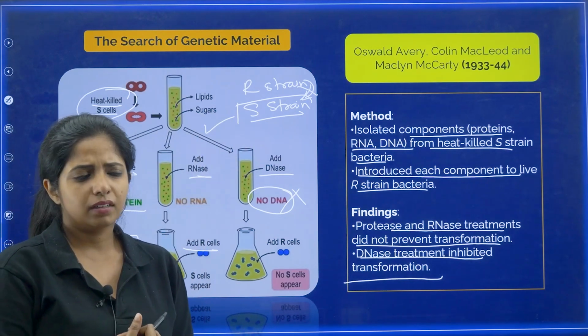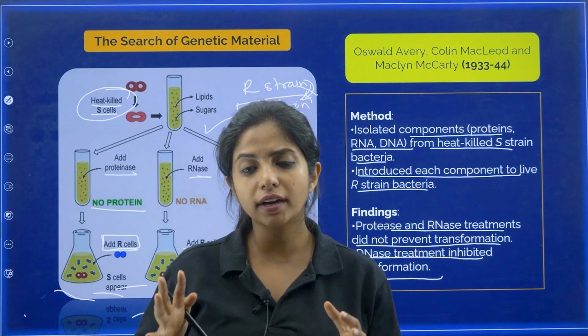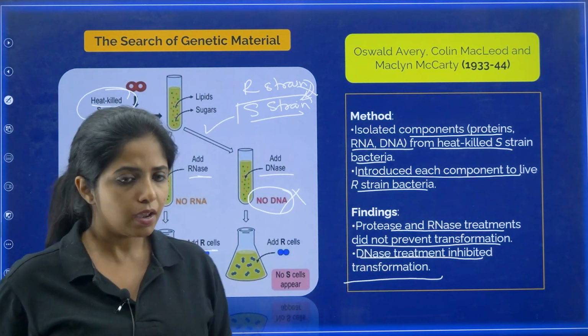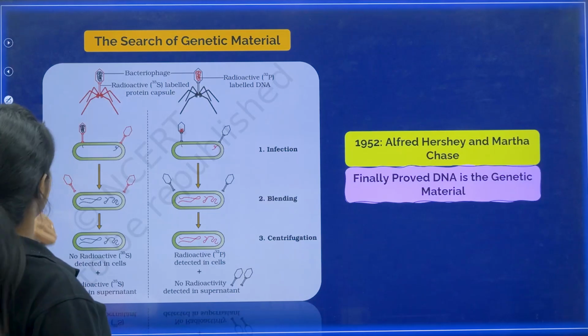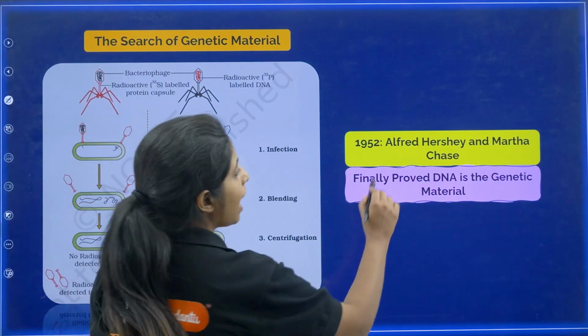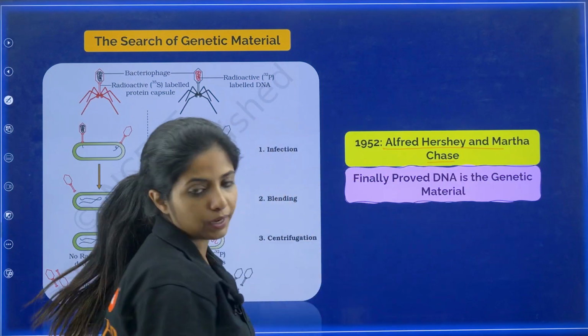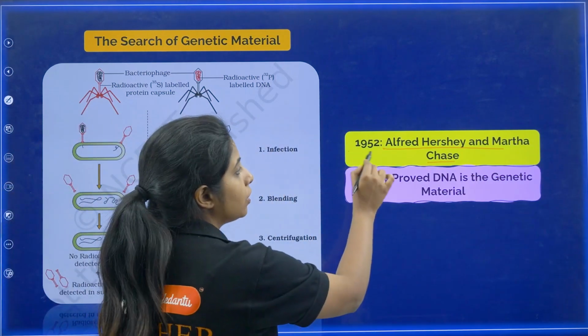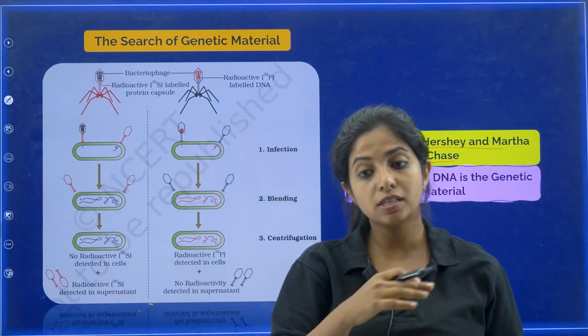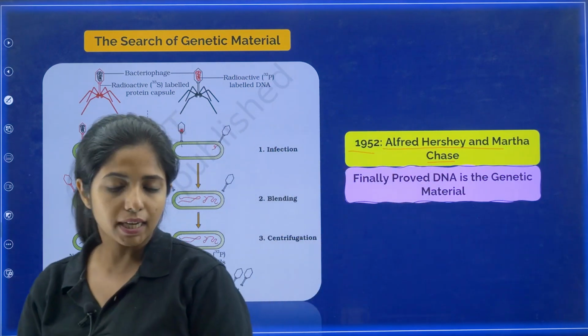But still, they were not very sure. Even though they were sure, people were not sure. So, one more experiment was needed, and this was the last experiment for the genetic material. And it was done by Alfred Hershey and Martha Chase, my dear children, in the year 1952. And in 1953, what happened? Basically, James Watson and Francis Crick did the double helix model of the DNA.